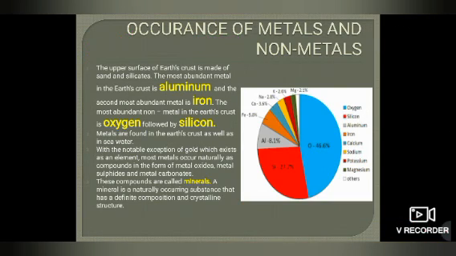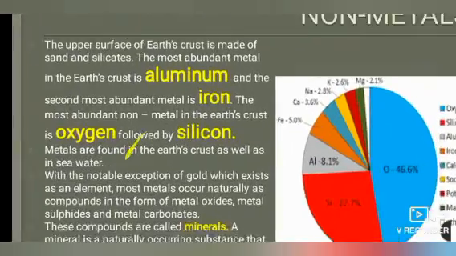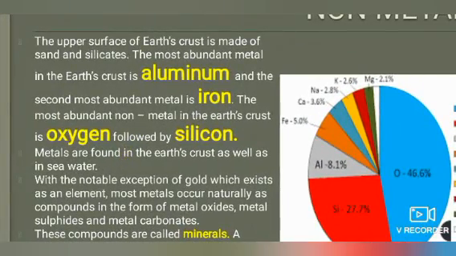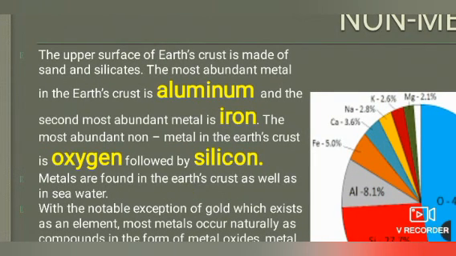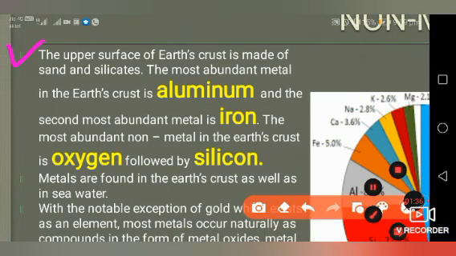As it is written here, the upper surface of the earth's crust is made of sand and silicates. The most abundant metal in the earth's crust is aluminium, and the second most abundant metal is iron. The most abundant non-metal in the earth's crust is oxygen, which is followed by silicon. So the first paragraph gives us information about the most abundant metals and non-metals in nature.